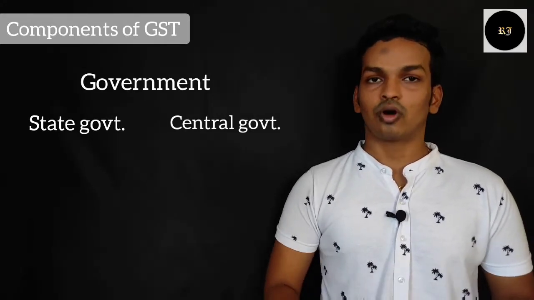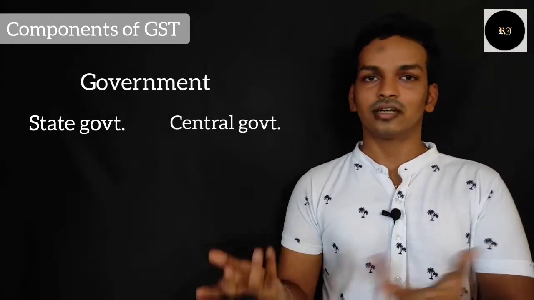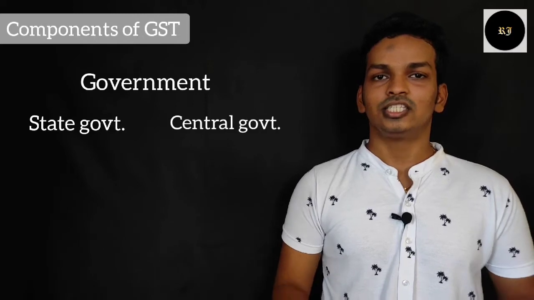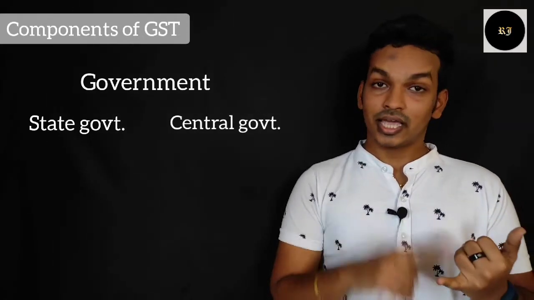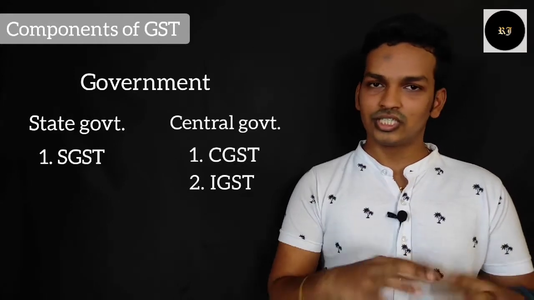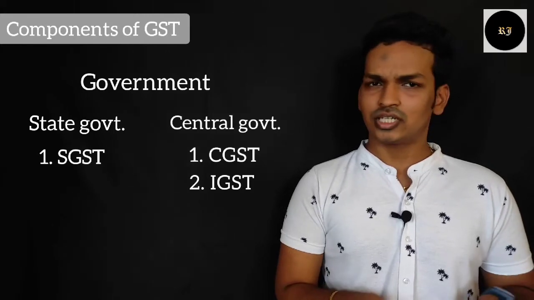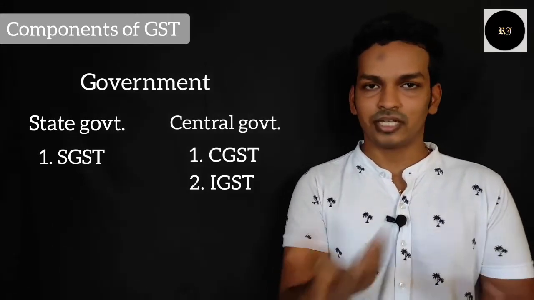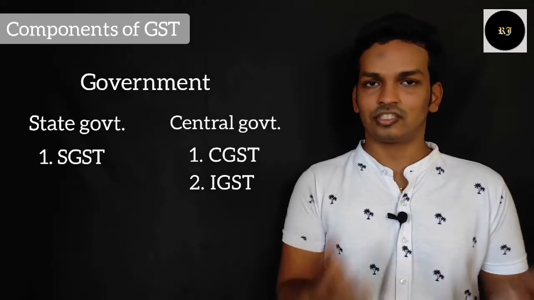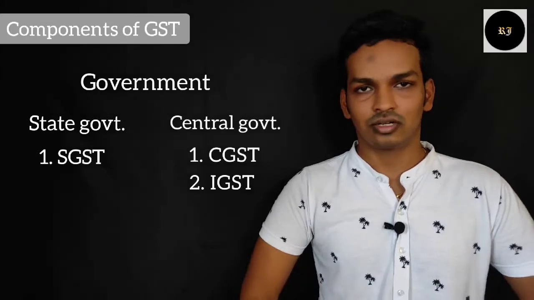Now depending upon whether the state government will collect the GST or the central government will collect the GST, GST has three major components. Number one, SGST, number two, CGST, and number three, IGST. SGST is State Goods and Services Tax. Now SGST can also be replaced by Union Territory GST, which is UTGST, if it's not a state and it's a union territory.